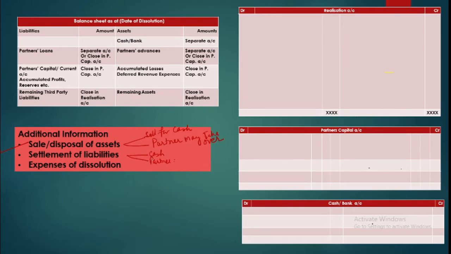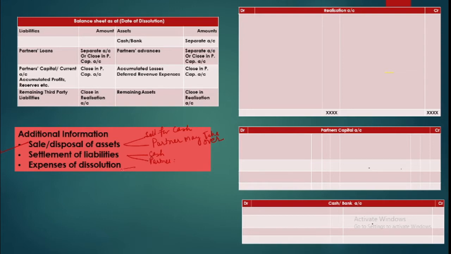If you go for sale of the assets, or to pay the liabilities, you are talking to people like you want some discount or something. So you want to settle the accounts. So it may take some time. So if you decide to take it over, you just get it valued and you take it over at the agreed price. So you just want to reduce the time which is being taken in the dissolution process.